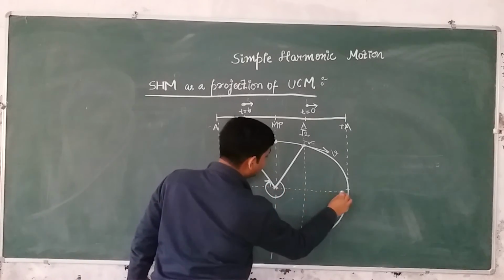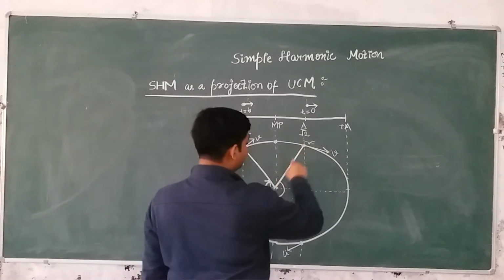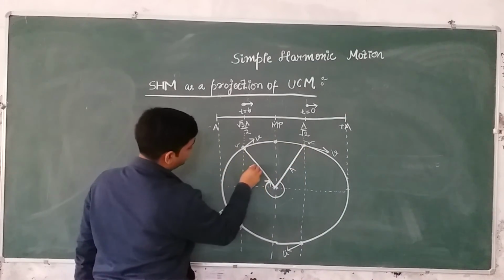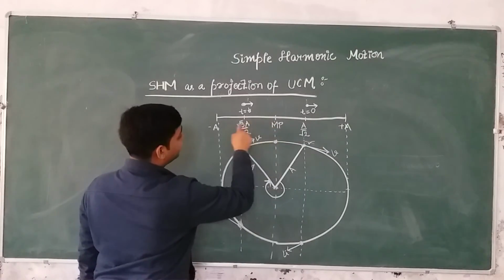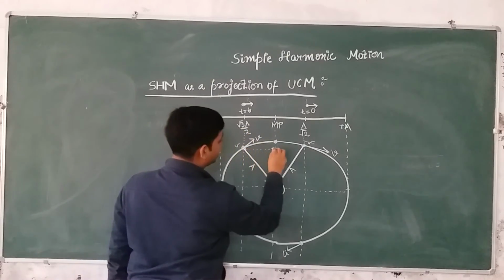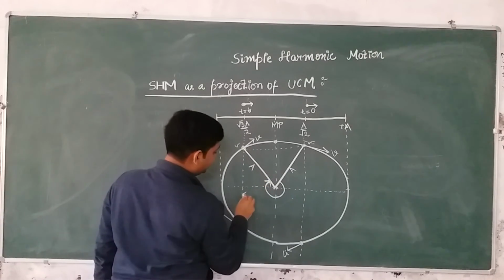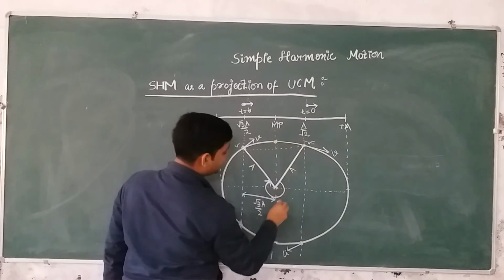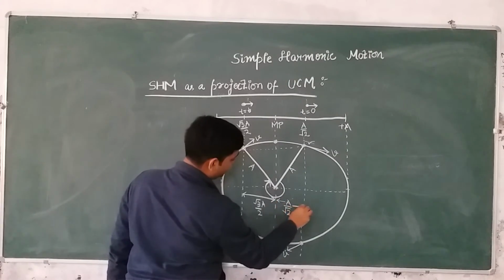The value of this angle subtended at the center. See, how do we calculate it? This will be equal to capital A because this is the radius of the circle, and this is also equal to capital A because this is the radius of the circle. Now this value is given as root 3a by 2. So if I draw this position, this value is root 3a by 2 and this value is a by root 2.